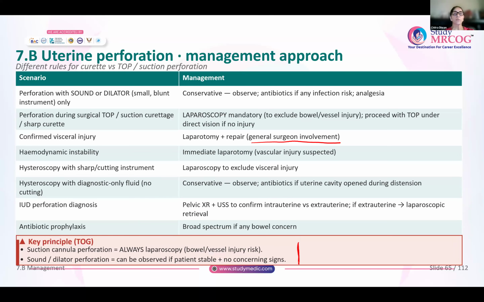The two important things to remember here: whenever perforation occurs due to a suction cannula, always do a laparoscopy to rule out injury to the bowel or to vessels. Whereas if the perforation is due to a dilator or a sound, then the patient can be observed if she is stable and there are no concerning signs.